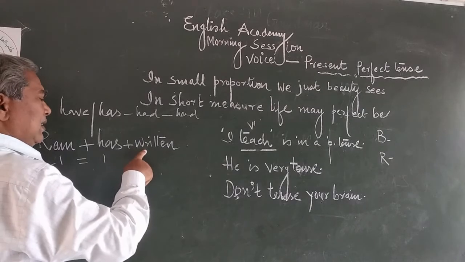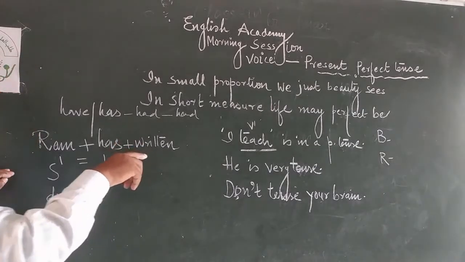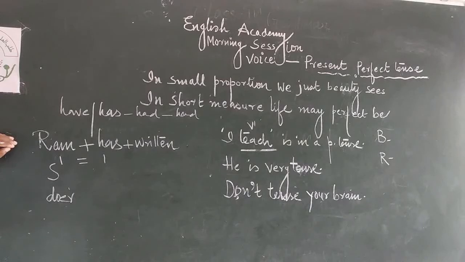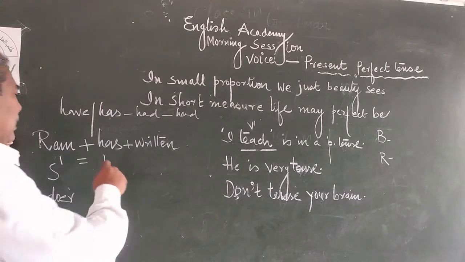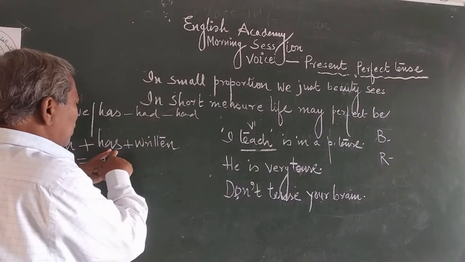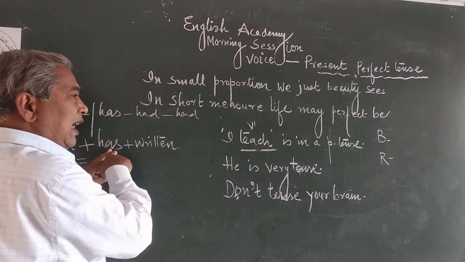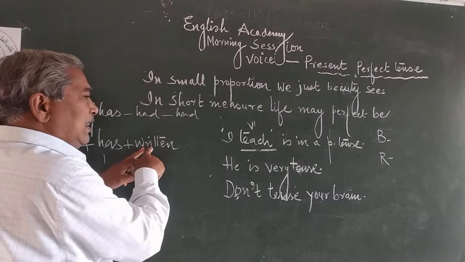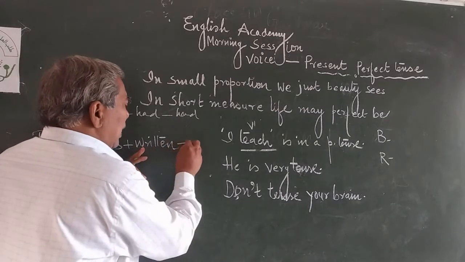Perfect tense always comes with the third form of the verb, and the third form of the verb in grammar is called the past participle. Subject, verb: now this is the helping verb. Has is a helping verb. Retain is the main verb. And plus a letter.